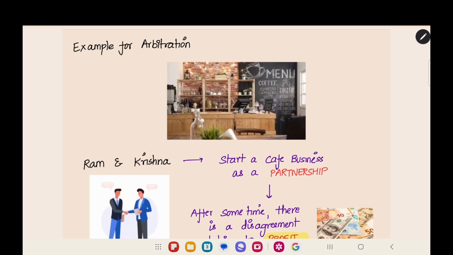For example, there are two friends, Ram and Krishna. They together wanted to start a cafe business. They both are the partners. They are doing it as a partnership organization. This is the cafe, and they are the partners. Now they have started the business.